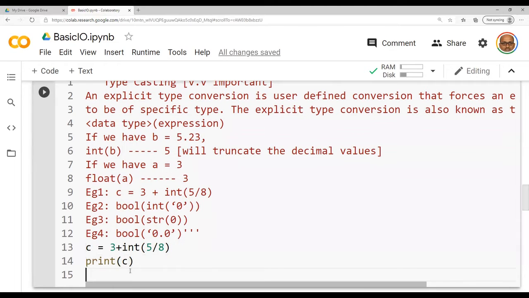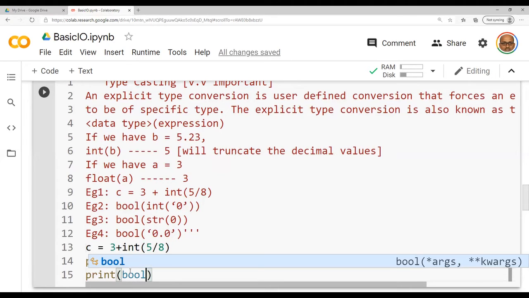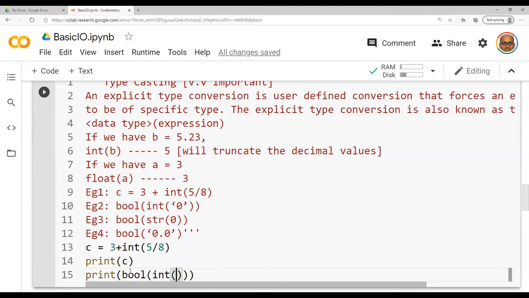With respect to the next print statement, see here, Boolean of int of, I am having a string or a character as an input that is getting converted to integer.